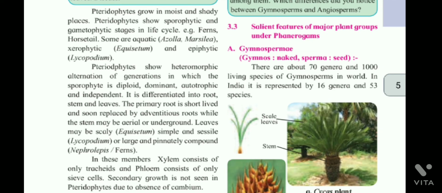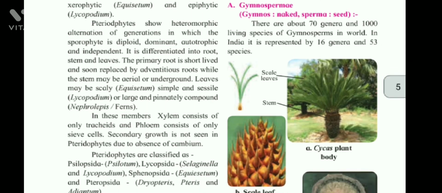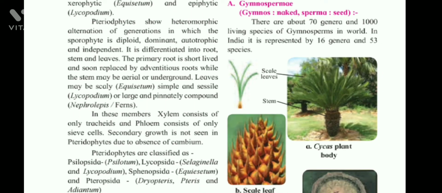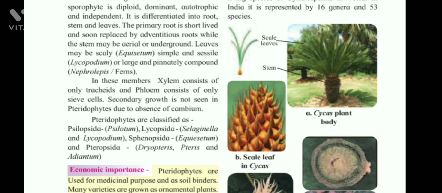Pteridophytes show heteromorphic alternation of generation in which the sporophyte is diploid, dominant, autotrophic, and independent. It is differentiated into root, stem, and leaves. The primary root is short-lived and soon replaced by adventitious roots, while the stem may be aerial or underground. Leaves may be scaly, as in Equisetum, simple and sessile, as in Lycopodium, or large and pinnately compound, as in Nephrolepis or fern. In these members, xylem consists of only tracheids and phloem consists of only sieve cells. Secondary growth is not seen in pteridophytes due to absence of cambium.